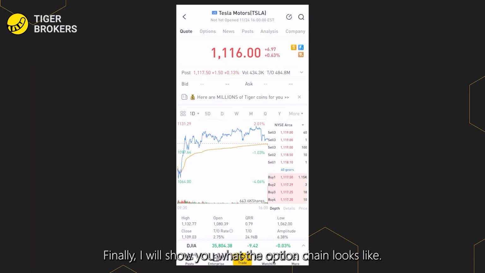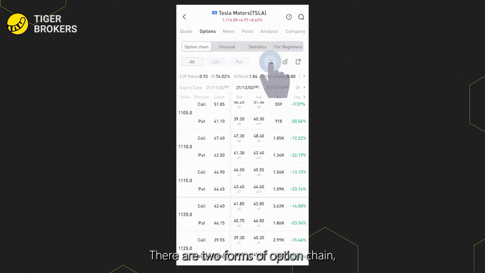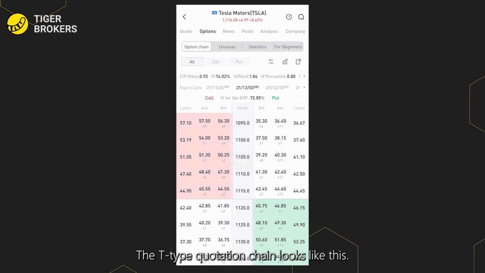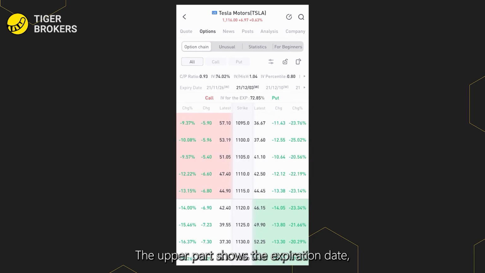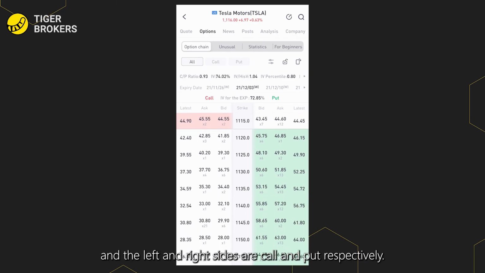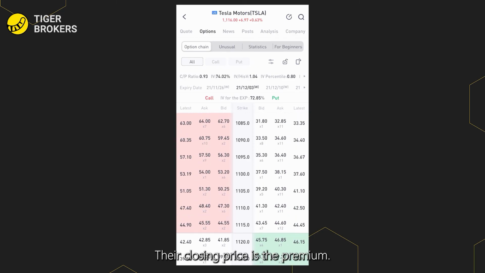Finally, I will show you what the option chain looks like. There are two forms of option chains, list quotations and T-type quotations, which can be set up in the app. The T-type quotation chain looks like this. The upper part shows the expiration date, the middle shows the strike price, and the left and right slides are call and put respectively. Their closing price is the premium.